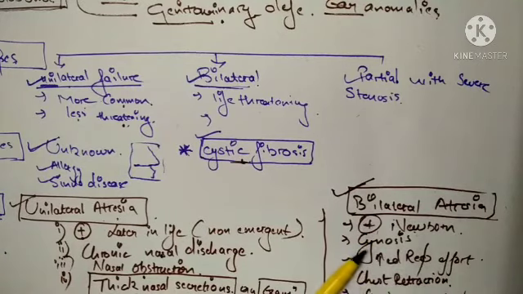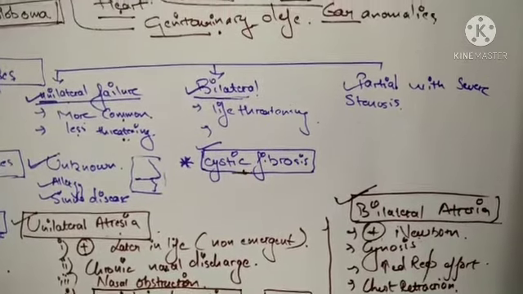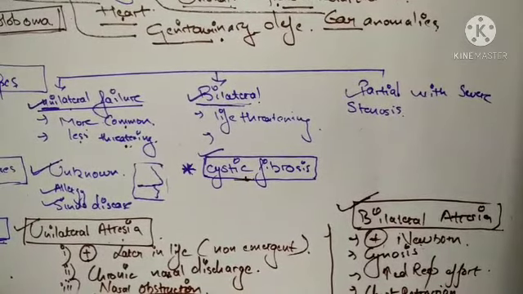There is classical cyanosis which goes away if the child cries, and increased respiratory effort in order to maintain oxygen saturation. Chest retractions are seen, and on crying the saturation of the child improves. If you have to write it in one go, you can write these signs and symptoms.